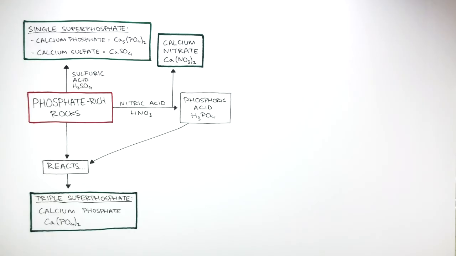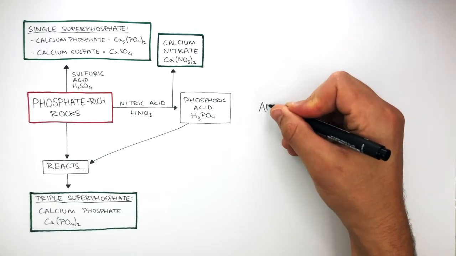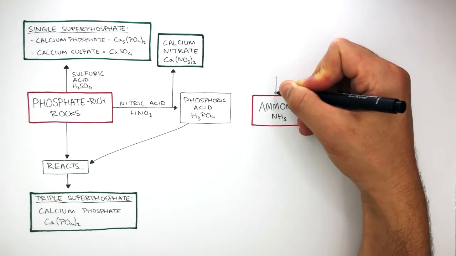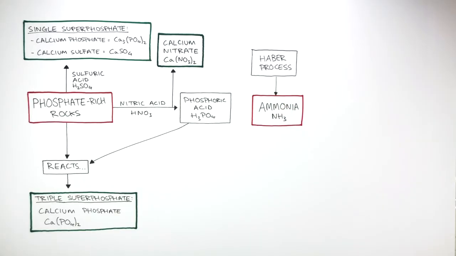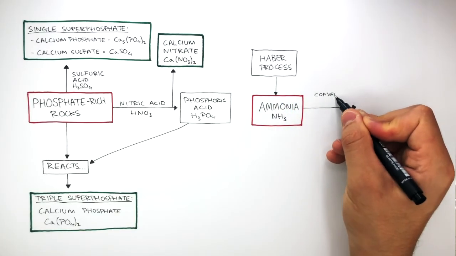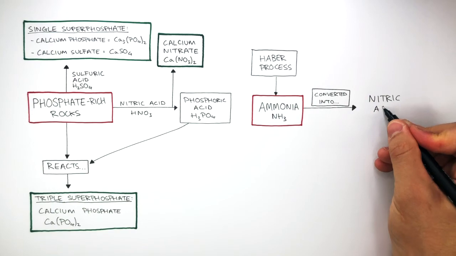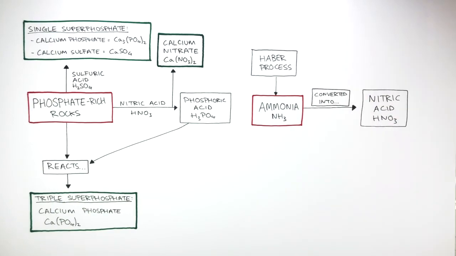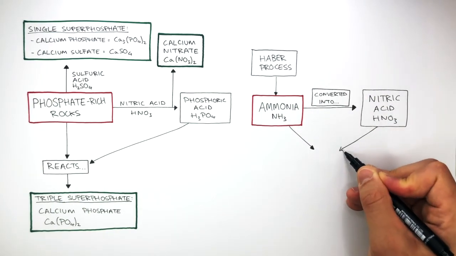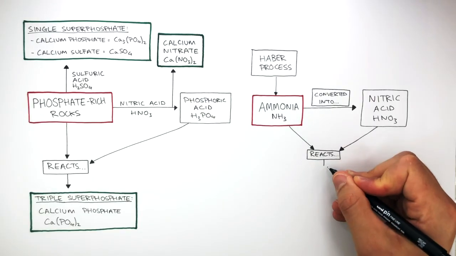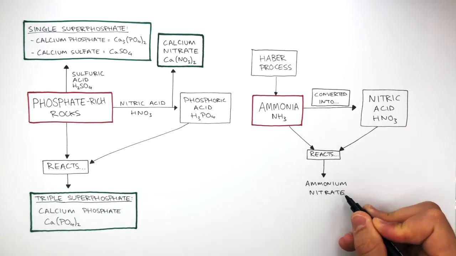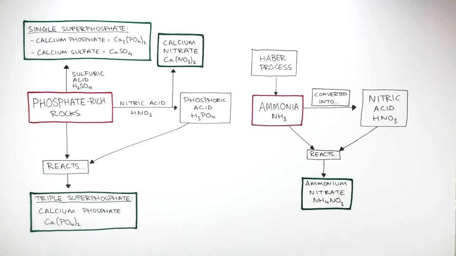Notice how the salts are in the green boxes and the raw materials are in the red box and the acids are in the single black line boxes. Now, ammonia, NH3, is obtained from the Haber process, and ammonia can be converted into nitric acid HNO3. And if ammonia and nitric acid react together, they can form the salt ammonium nitrate, which is NH4NO3.